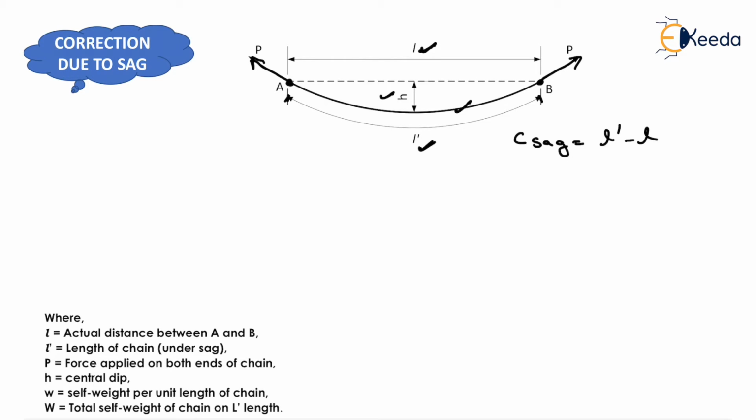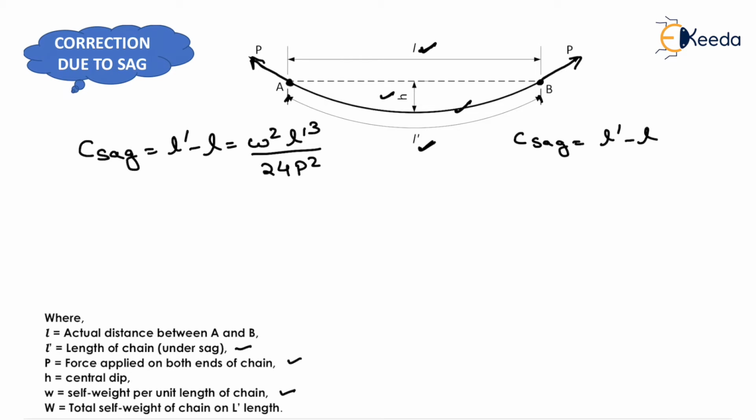so that we can easily compute the actual distance between point A and point B. Now from the concept of flat parabola, we can directly use the value: correction due to sag will be equivalent to l dash minus l, and it will be equal to w square l dash cube upon 24 P square. Now here w is the self weight per unit length of chain, l dash is the length of chain under sag, P is the force or pull applied on both ends of the chain.